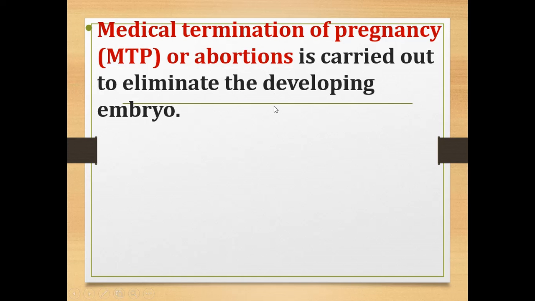If the baby is not growing properly, or due to some other reasons, some human beings carry out medical termination of pregnancy, or abortion, to eliminate the developing embryo. After they come to know there is a developing embryo, they eliminate it. That process is called medical termination of pregnancy or abortion. It is also called MTP.